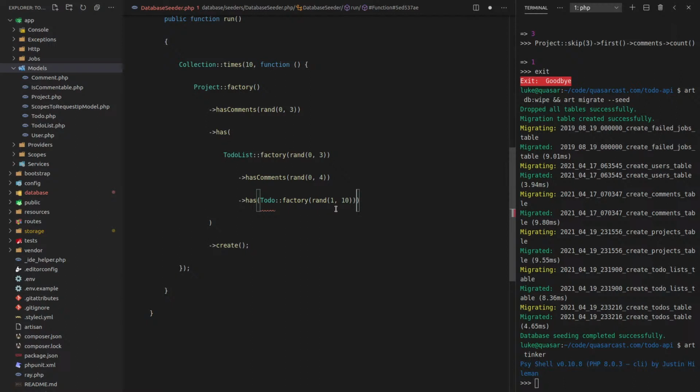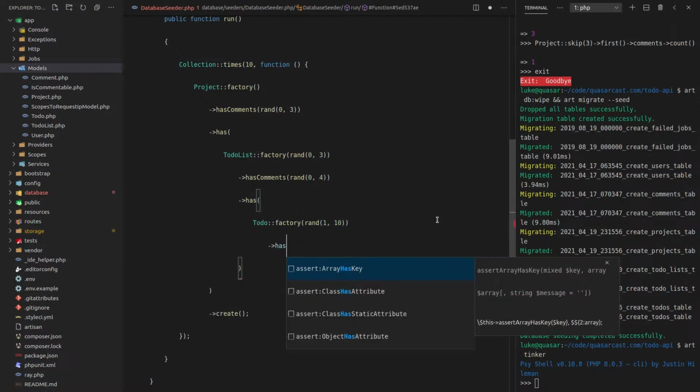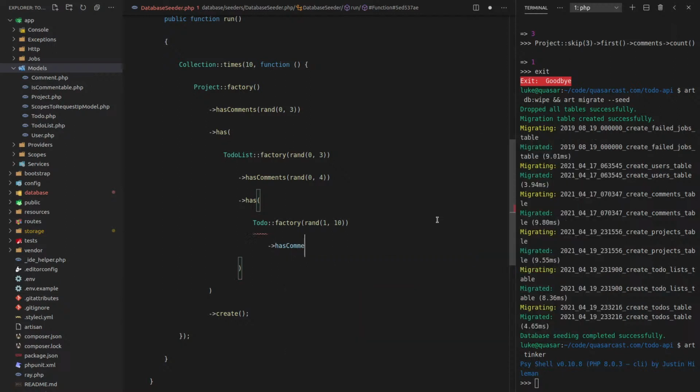So I guess this is getting pretty deeply nested now. I still think it's readable. Usually I don't like things being nested, but for some reason this still reads nice to me. But anyway, then we can say here the to-do has comments also. In fact, let's just steal that line of code and let's import to-do.